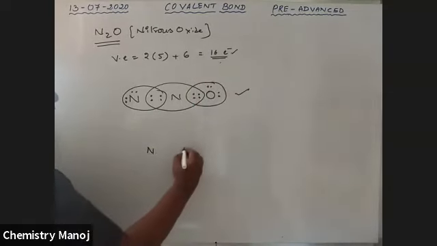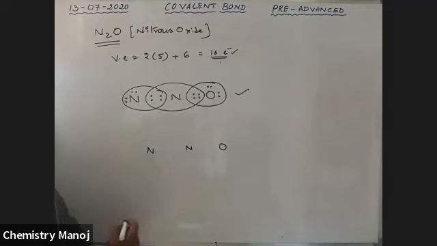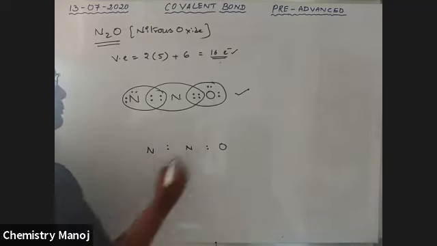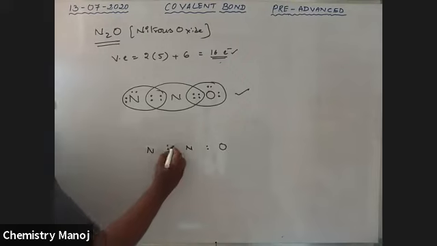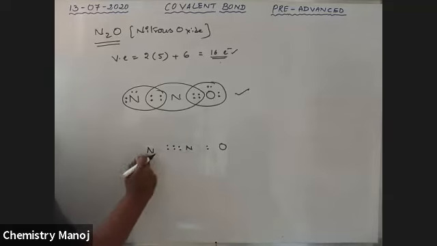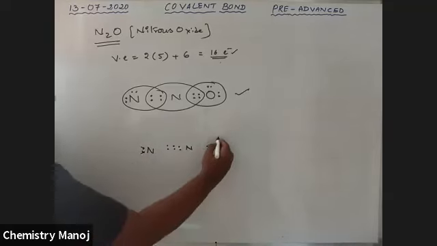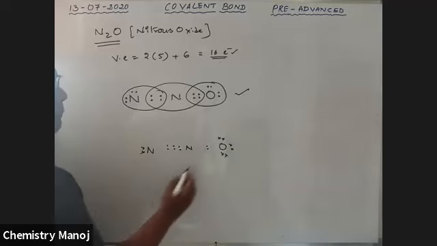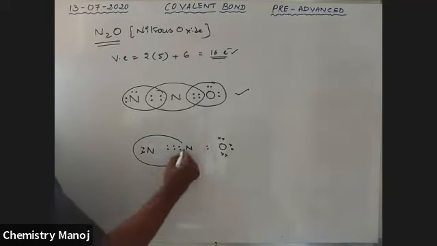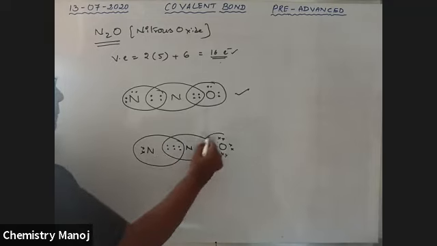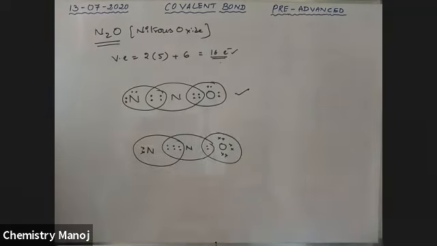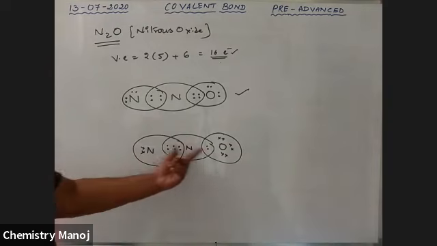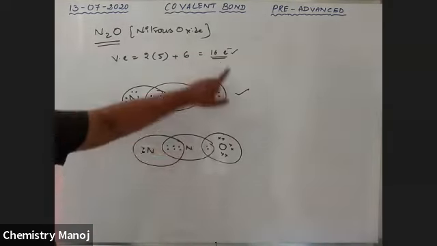One more possibility is there. Now these are the bond pairs, and I am putting 2 more electron pairs here. There is a triple bond between nitrogen and nitrogen, and the oxygen has single bonds. The central nitrogen has 8 electron configuration. This nitrogen has only 1 lone pair, and this oxygen has 3 lone pairs. Every atom also attains 8 electron configuration, totaling 16.